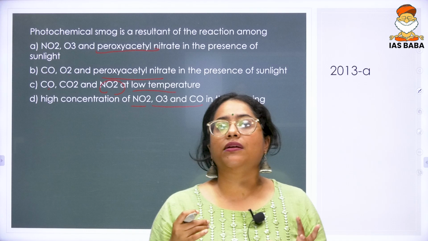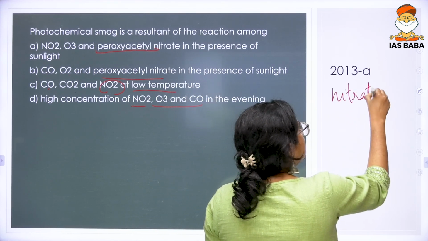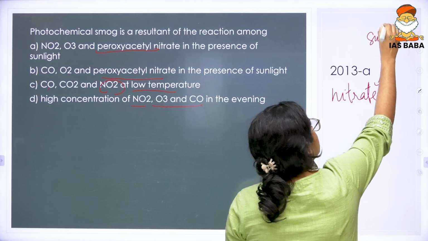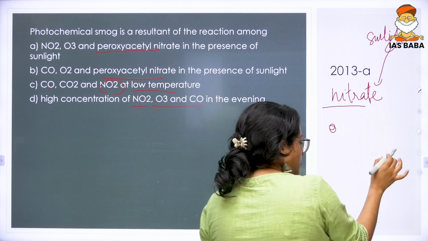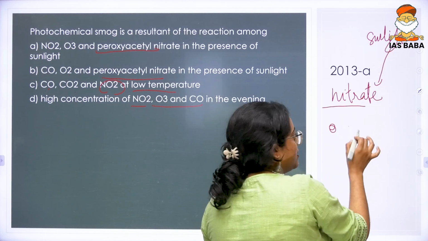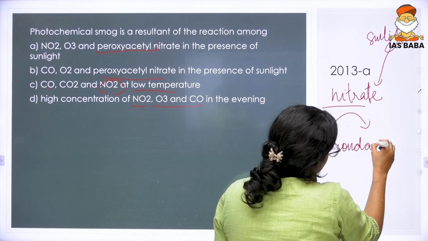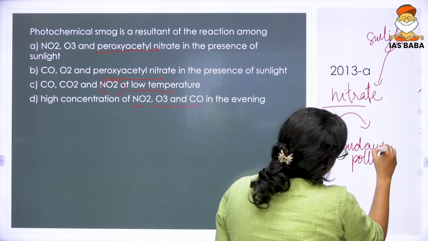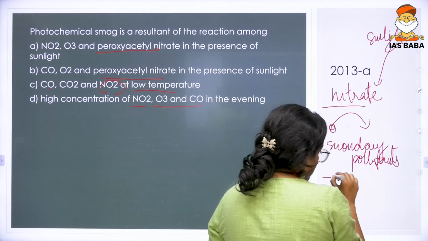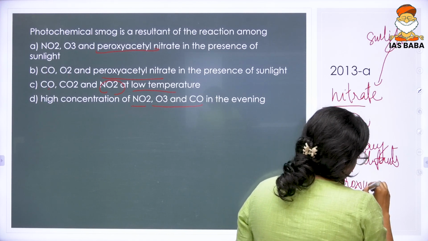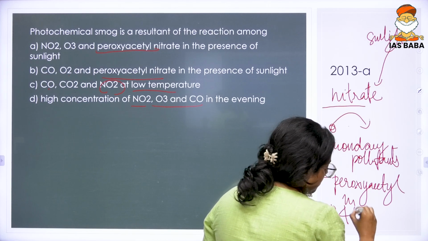Photochemical smog primarily means that you have certain nitrate particles. Nitrate particles in the presence of sunlight, already a pollutant, give rise to certain secondary pollutants called peroxyacetyl nitrate, otherwise called PAN.